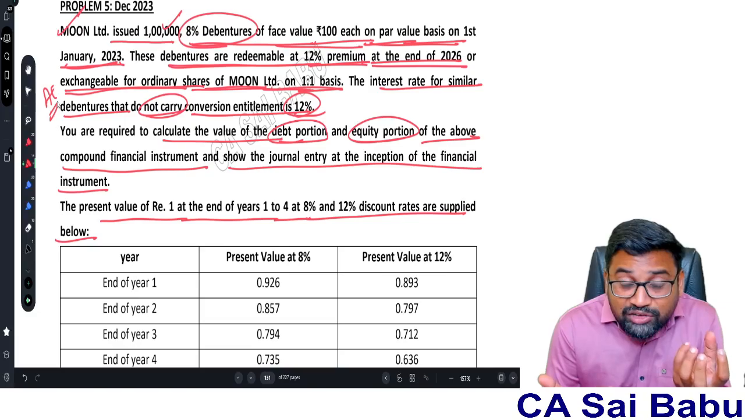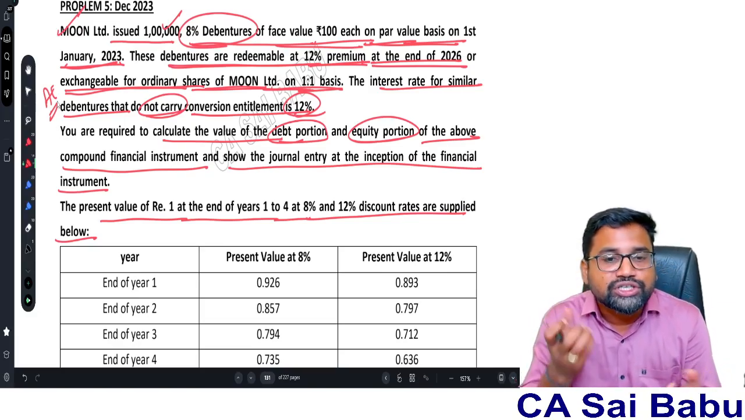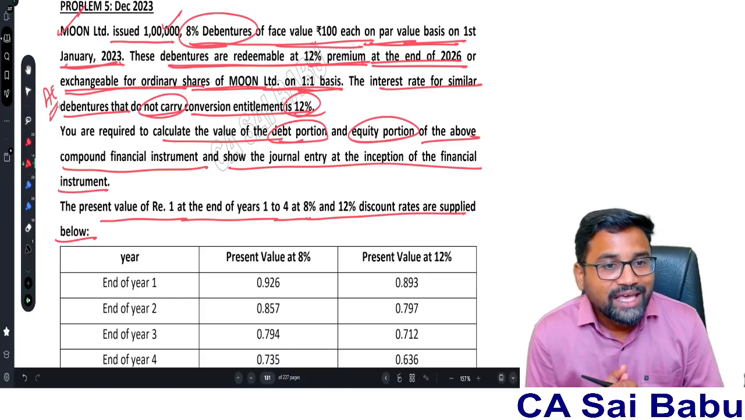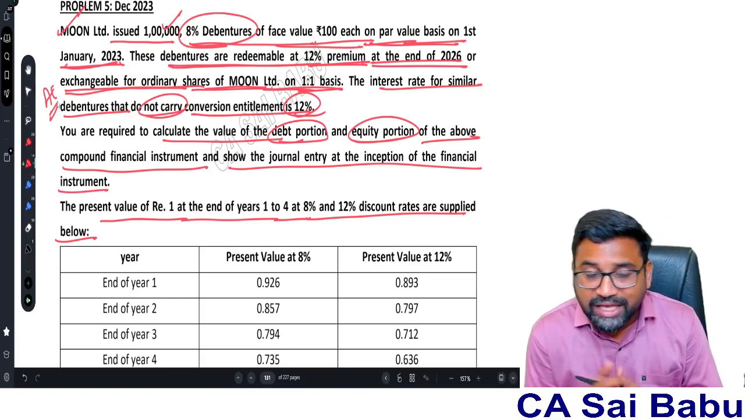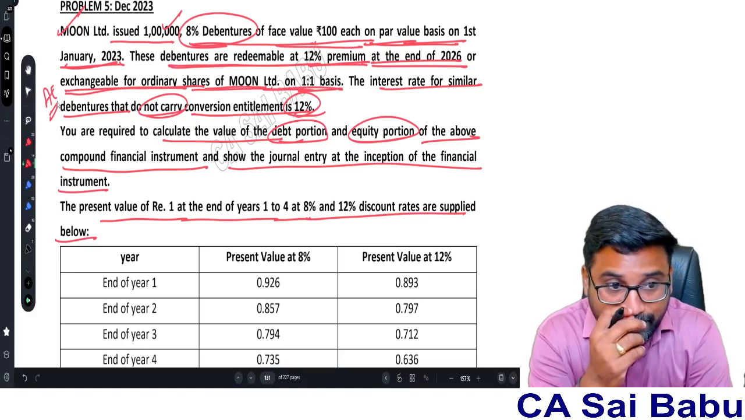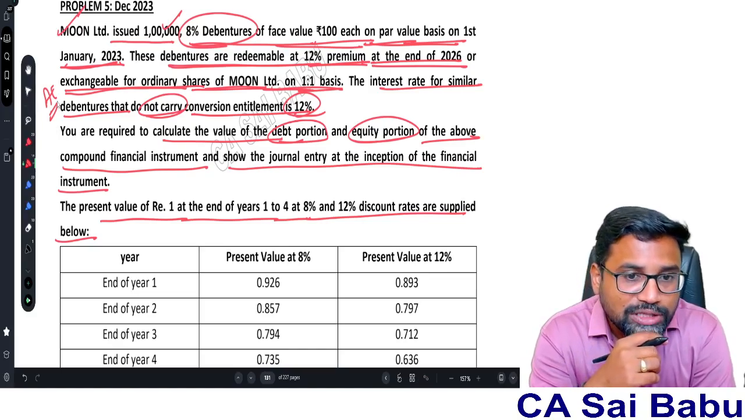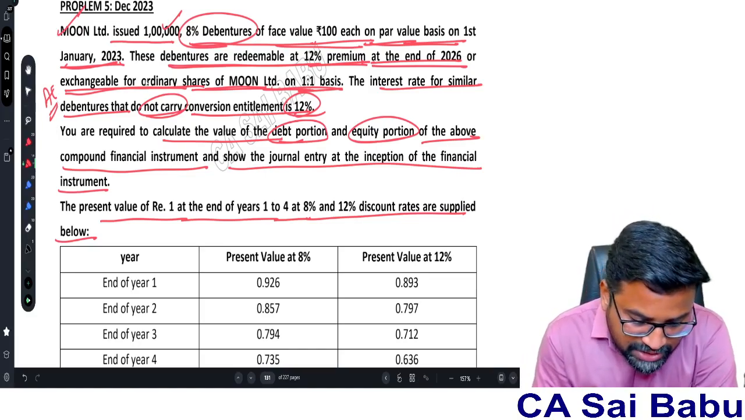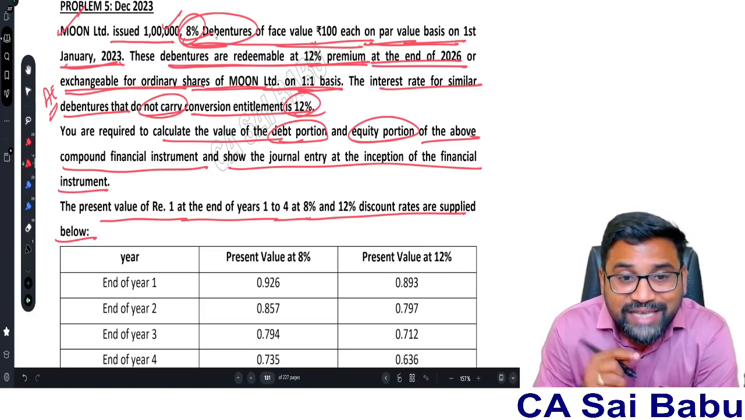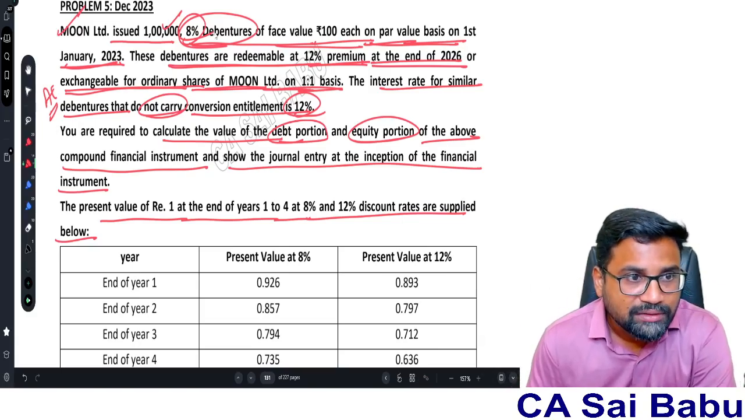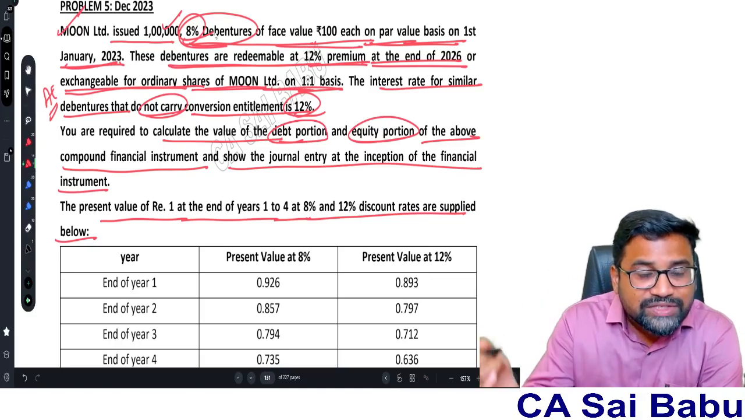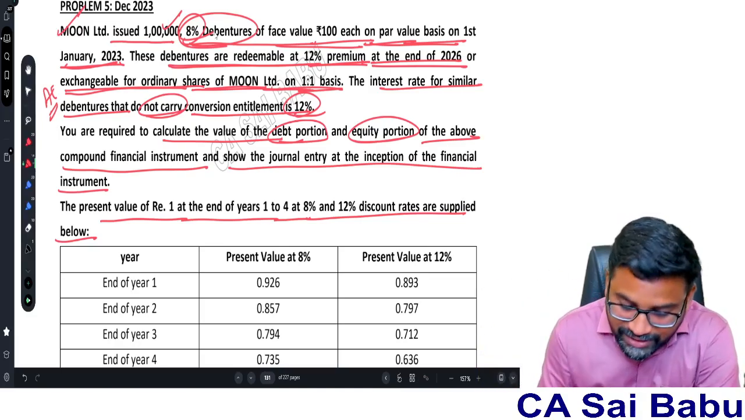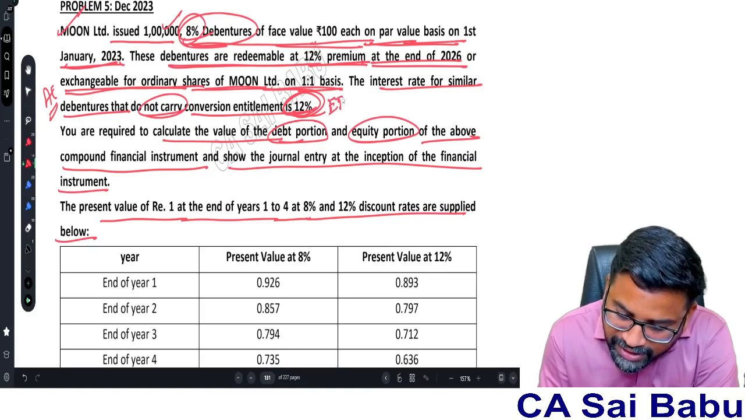And from the face value of the debentures, if I remove the debt portion, the remaining portion can be considered as equity instrument. Now one more interesting point. Under the amortized cost model, we need to use EIR, the effective interest rate. So what is the effective interest rate here? We are issuing 8% debentures. This 8% is the interest we are going to pay. But similar debentures will carry how much interest in the market? 12%. So this will become my EIR.